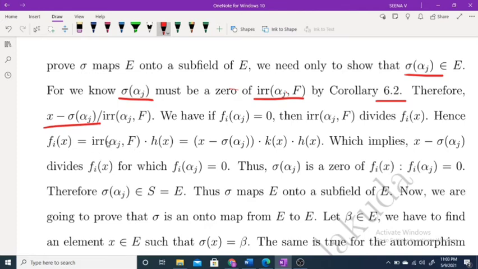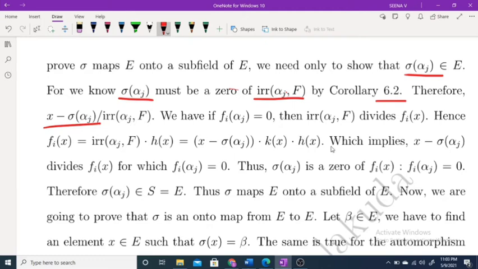Now over F, the irreducible polynomial of alpha j over F divides f_i(x). That means f_i(x) equals the irreducible polynomial of alpha j over F times h of x. Now the irreducible polynomial of alpha j over F is actually x minus alpha j times some k of x from here.